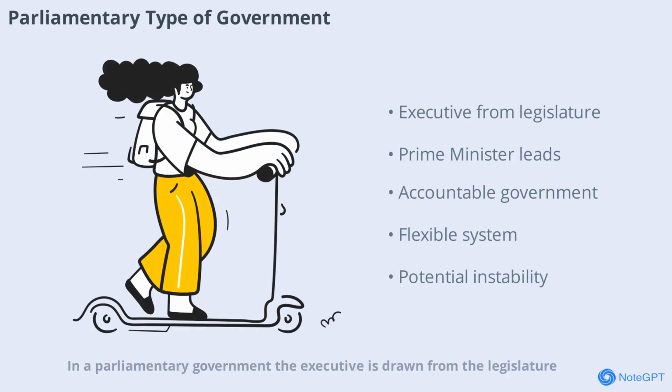In a parliamentary government, the executive is drawn from the legislature. The Prime Minister is the real executive, while the government is responsible to the legislature. India follows the British model of parliamentary democracy, ensuring accountability and flexibility. The system allows for easy removal of inefficient governments and promotes harmony between the executive and legislature, but can also lead to instability and party politics.